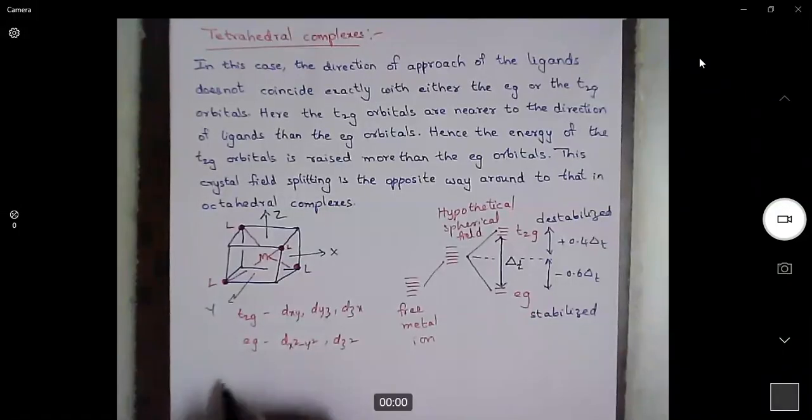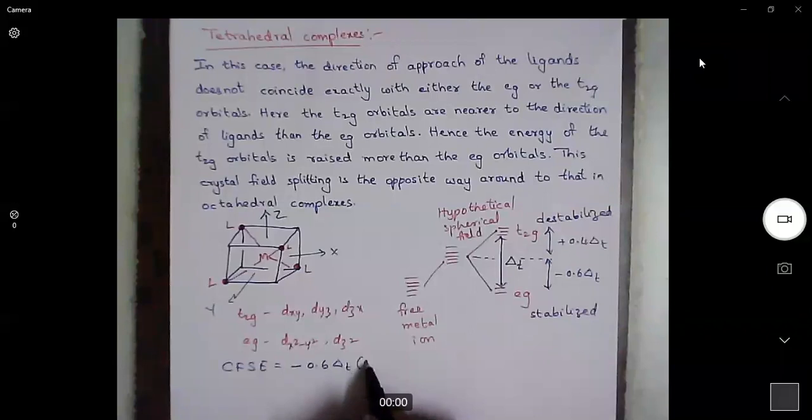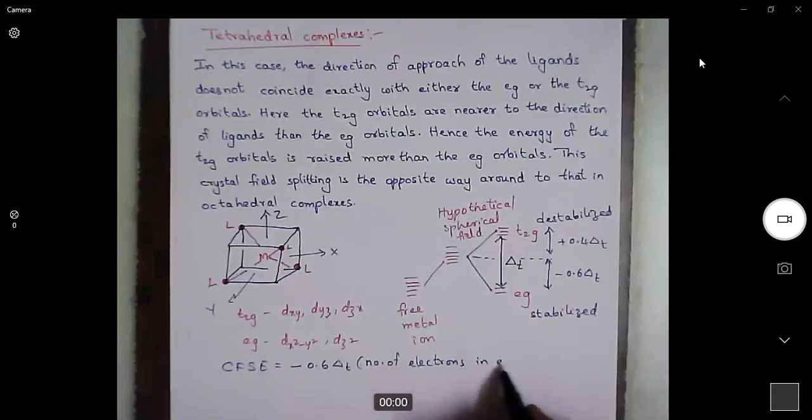We can calculate the CFSE for tetrahedral complexes. CFSE is given by minus 0.6 delta T times the number of electrons in the EG level, plus 0.4 delta T times the number of electrons in the T2G level.